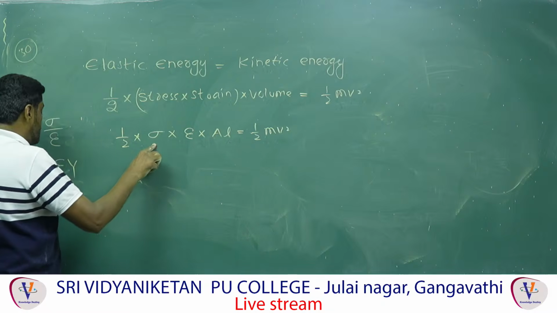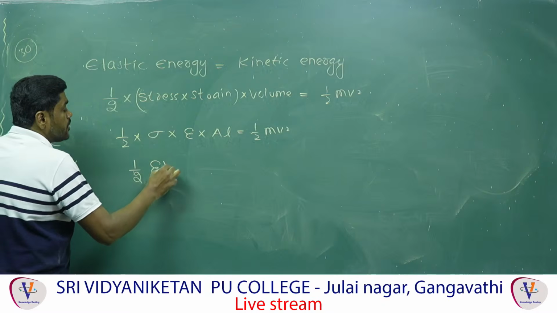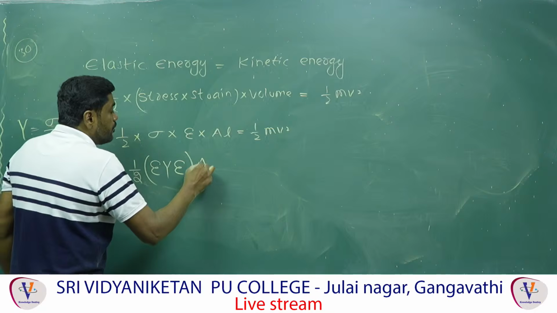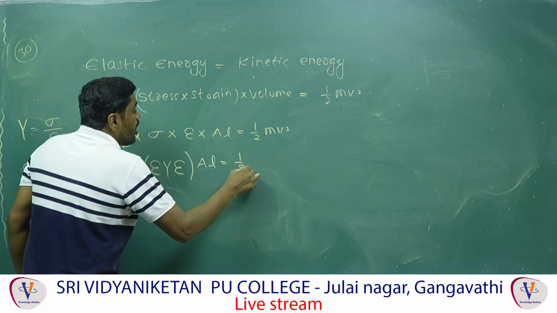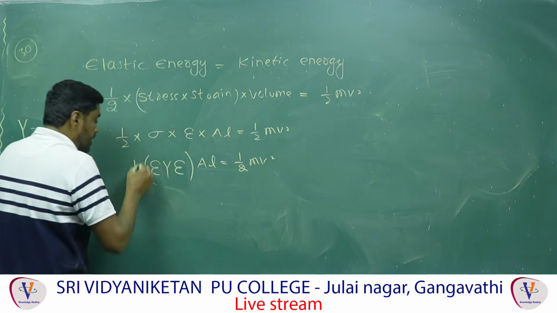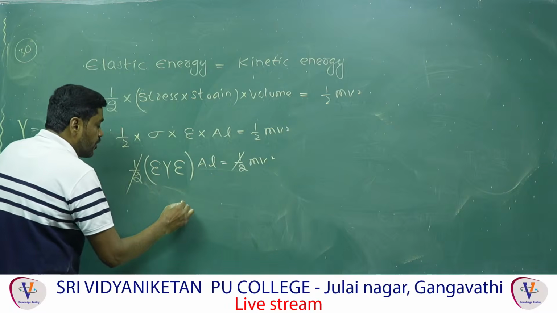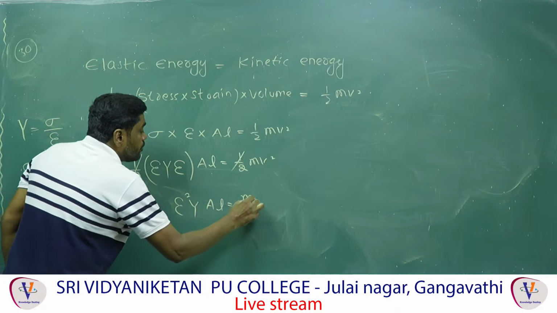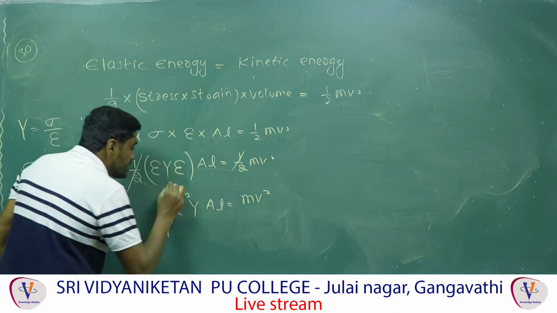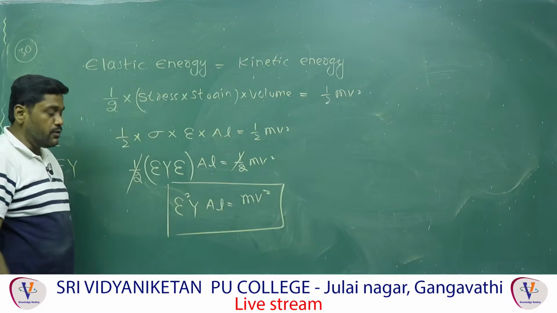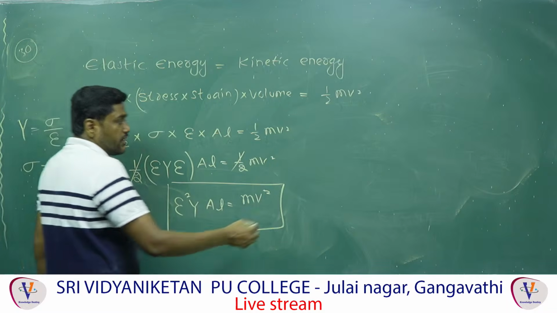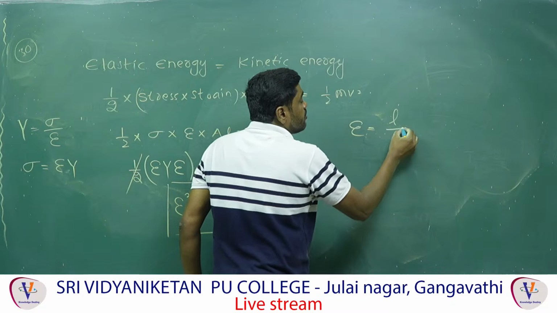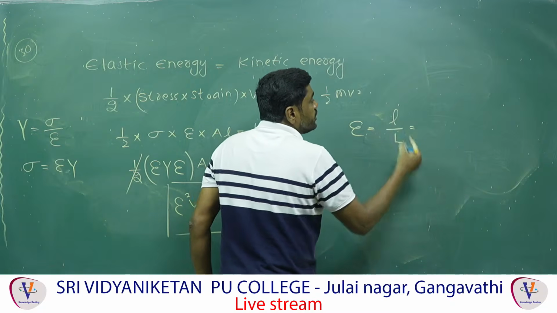In place of the stress, I am substituting epsilon Y, so epsilon Y into area into length is equal to half mv square. Finally this half cancels. Therefore epsilon square Y area into length is equal to mv square, and from this expression substitute all the values. Now epsilon is change in length by original length.